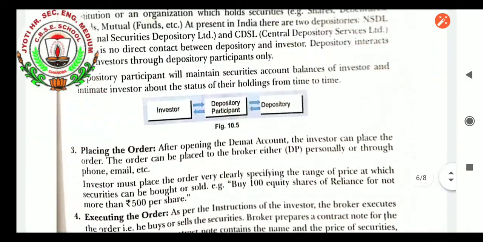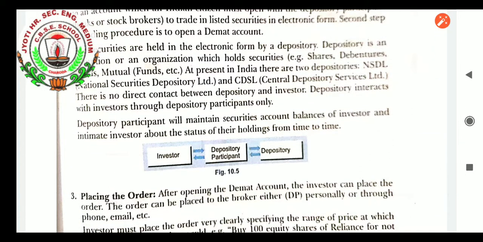SEBI, if I want to give a short introduction to you, is the Securities and Exchange Board of India. SEBI was an organization established by law so that there will be regular checks on the stock market, to protect the interest of the investors. As you know, investors will have confidence in the stock market as long as there is safety regarding their investment. So for regulating the work of the stock exchange, SEBI was introduced as a corporate body. In the beginning, after its constitution, it was considered a watchdog. Why? Because it can see what is happening, what wrong is happening, but action cannot be taken by SEBI.